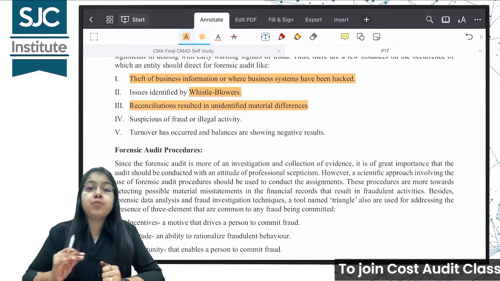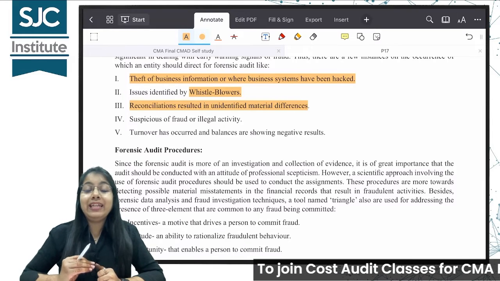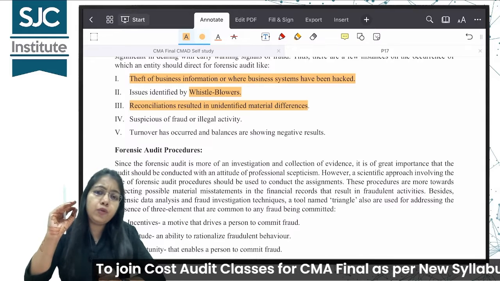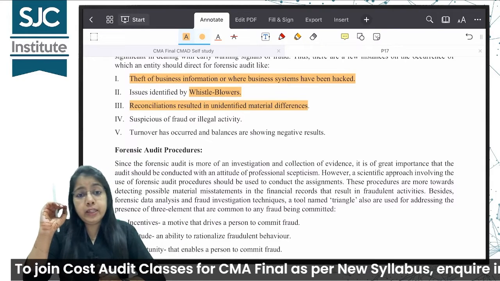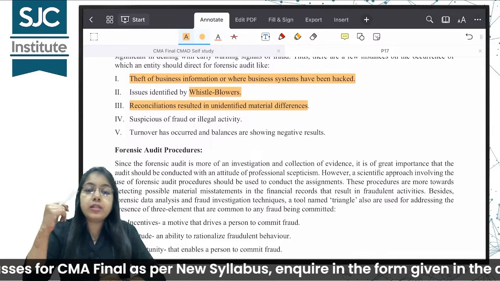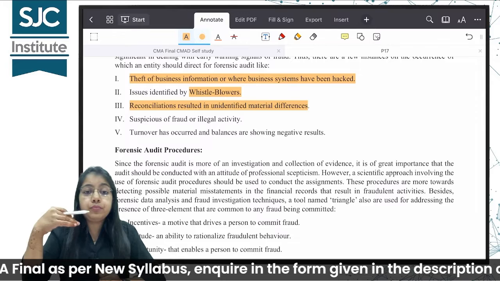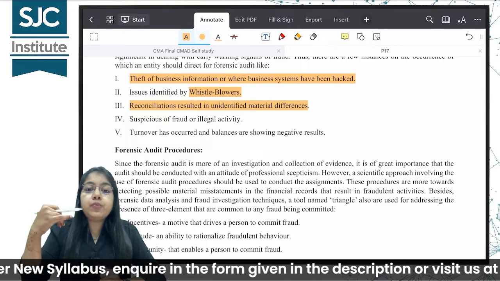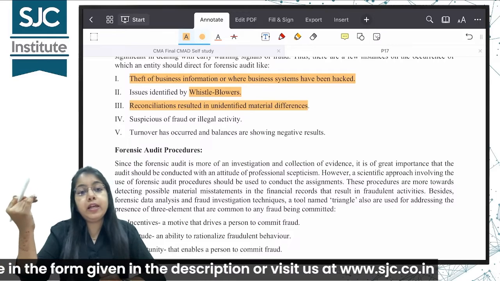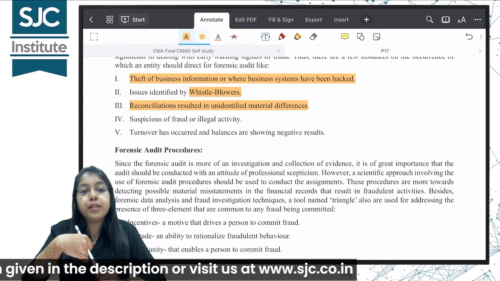Then if there is a suspicion related to fraud or any illegal activity, if it seems that somewhere in the company some fraud or illegal activity is going on, there is suspicion, then forensic audit has to be conducted. Last point is when the turnover of the company is high but still the P&L account is showing that the company is going into losses.